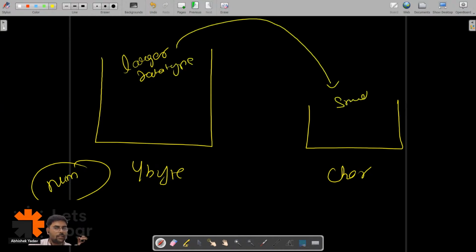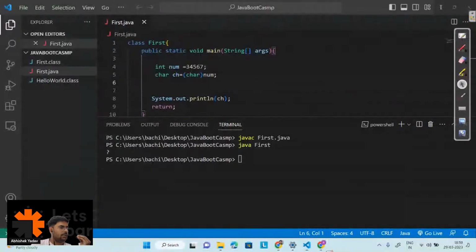So it is simple: there will be a loss of data. This tells us that we have to do explicit type conversion, because here there is a possibility of loss of data. Hope Sahil you are able to understand now, right? Okay, so this time why am I getting the garbage value, right? Let's try to understand.